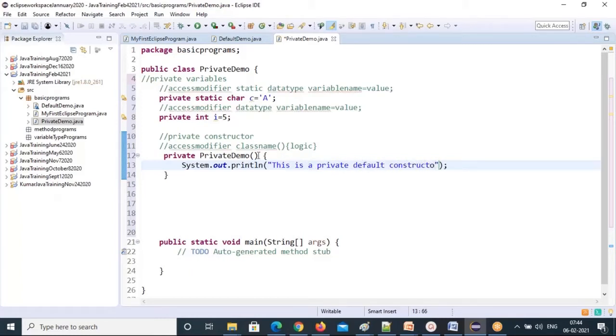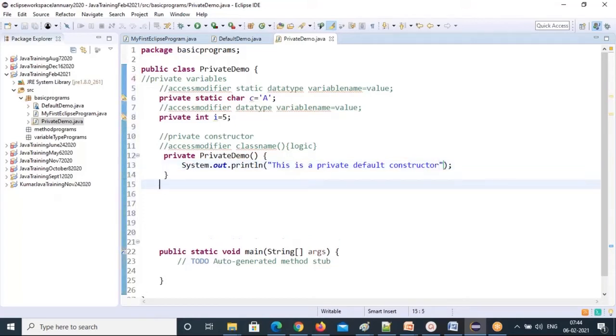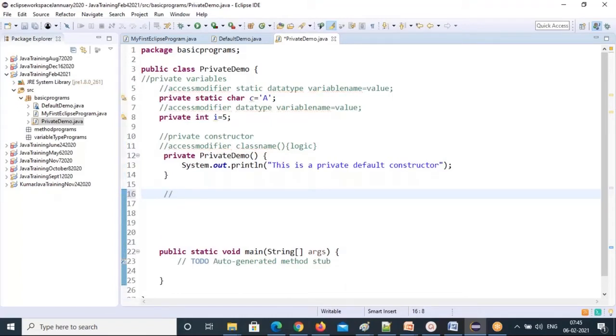So this is a private default constructor. Why am I calling it a default constructor? Inside this parenthesis, there are no arguments. So we don't have any arguments. This is a private default constructor. Okay. Now, variables are done, private variables. Private constructor is done. What is left now? Private methods. So access modifier.